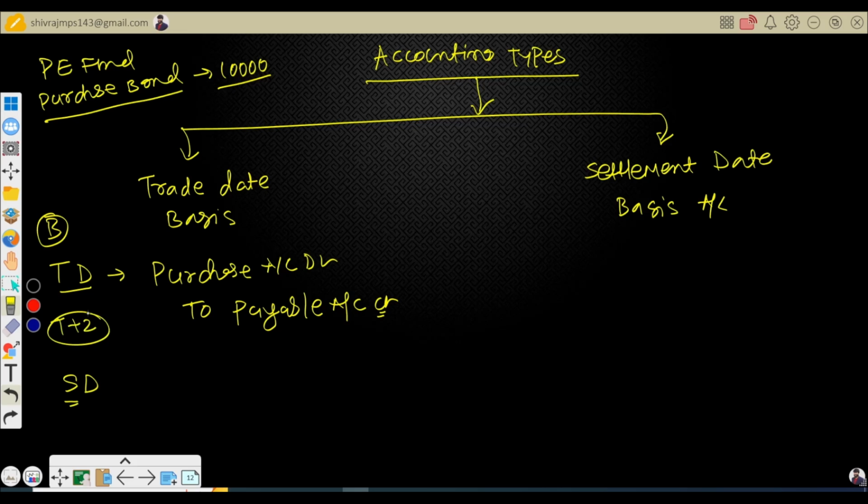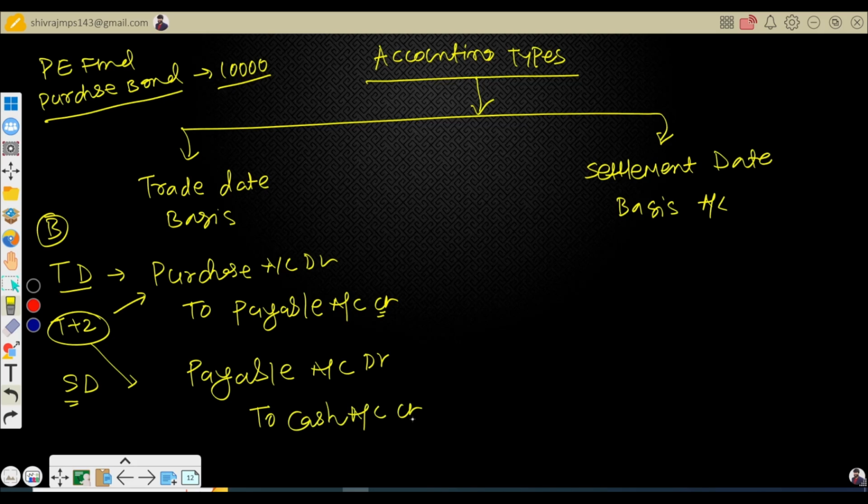On trade date you prepare this accounting entry, and on settlement date, once the actual settlement is executed in the books of the broker or custodian, and you receive confirmation from them, then you prepare the accounting entry: payable account debit, cash account credit.